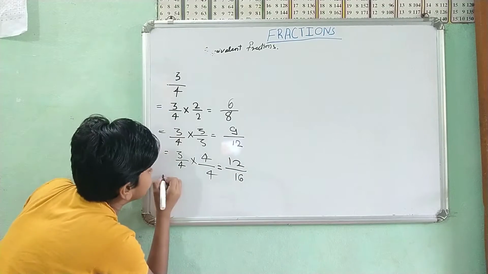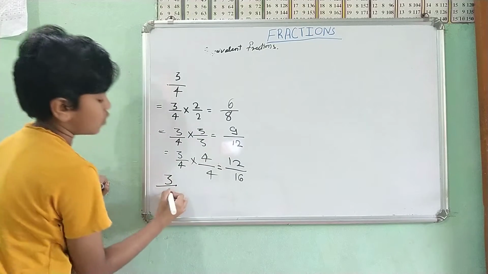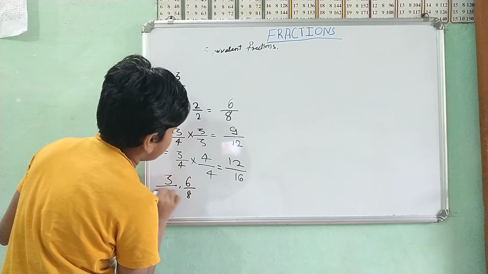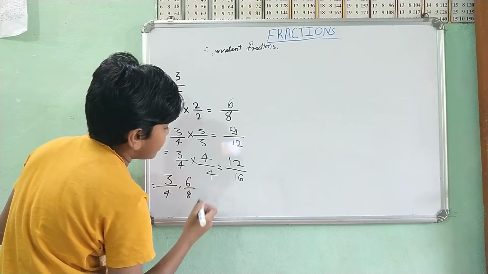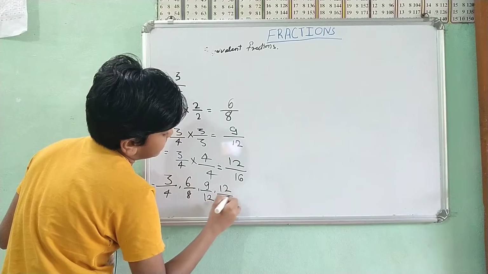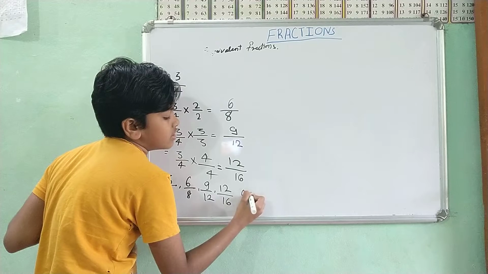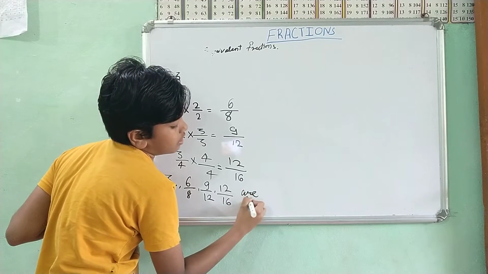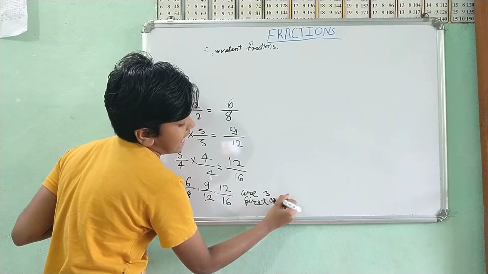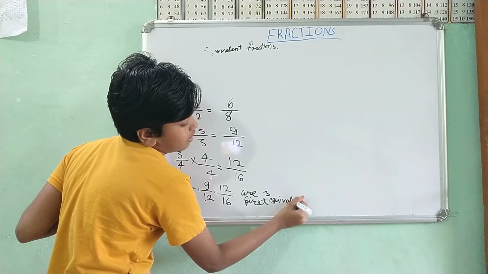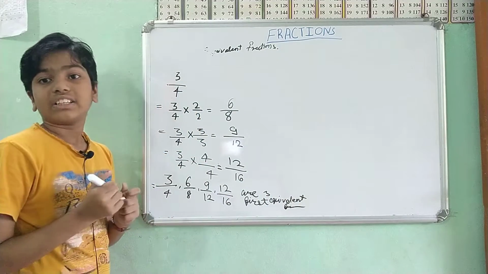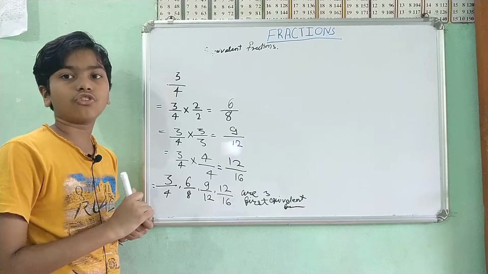That 3 by 4, 6 by 8, 9 by 12 and 12 by 16 are equivalent fractions. 6 by 8, 9 by 12 and 12 by 16 are 3 equivalent fractions.